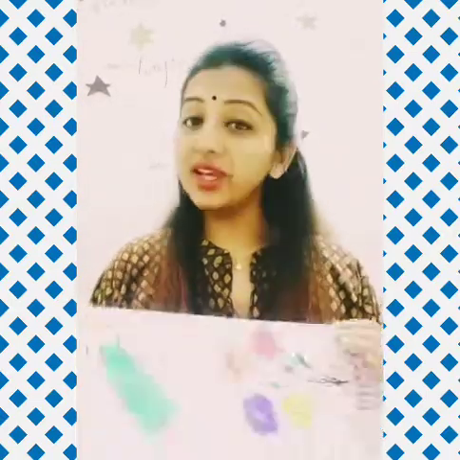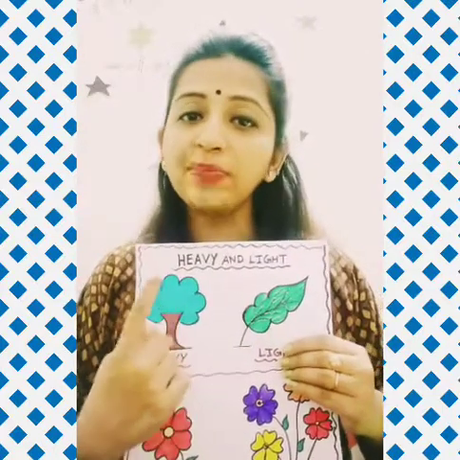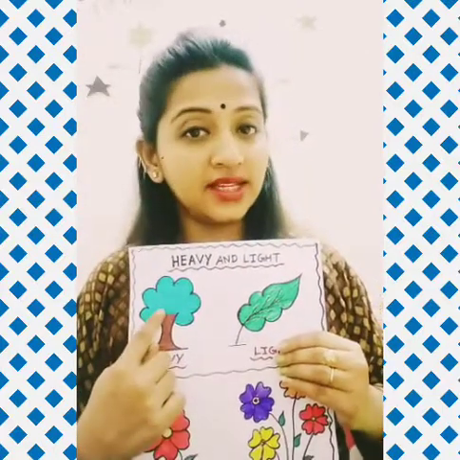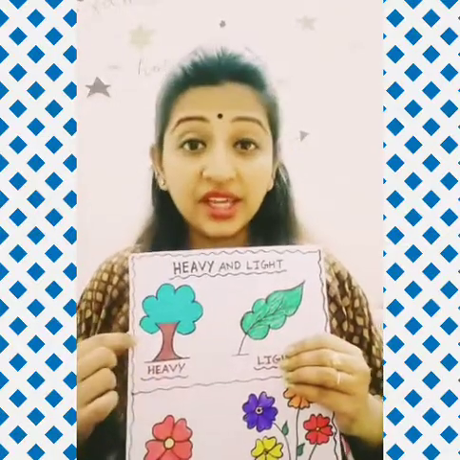I'm going to show you some worksheets so it will help you to understand this concept. Now look here, kids. I have a worksheet. Can you see we have two pictures? This side one tree is there and this side one leaf is there. Kids, can you tell me in tree and leaf which thing is heavy?